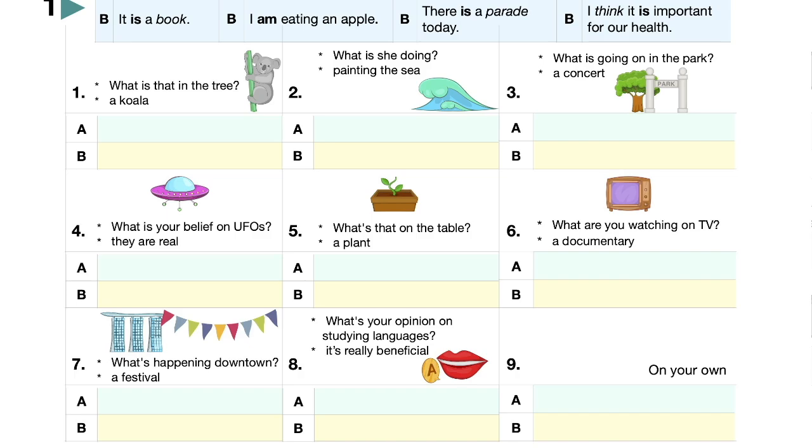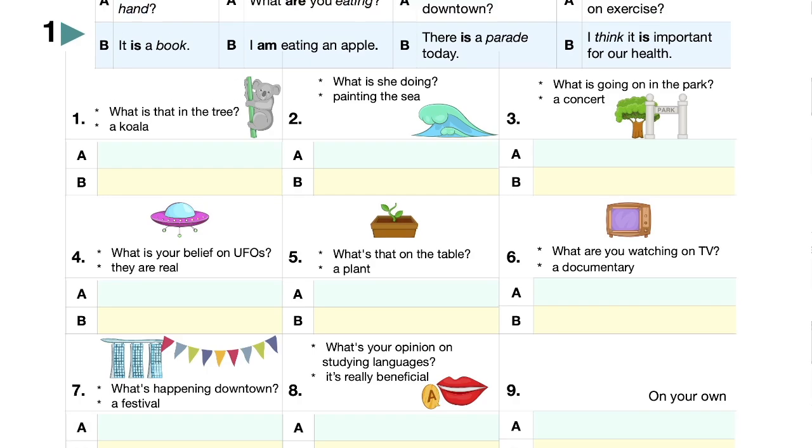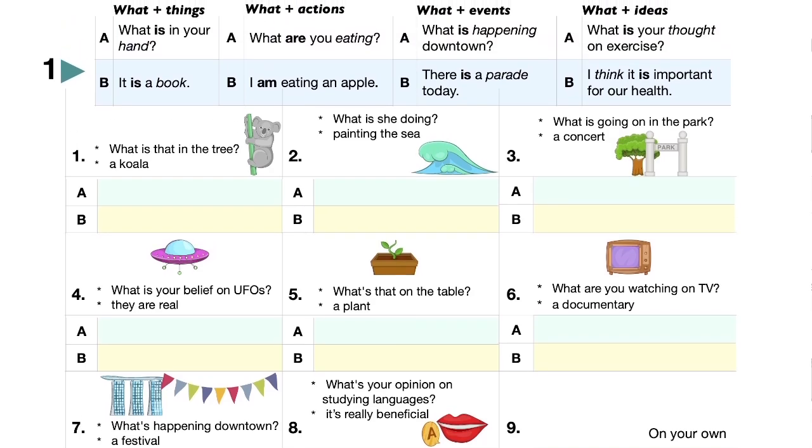We can say they are. No, I'm sorry. The question is she, so the answer must be she, right? What is she doing? She is painting the sea. So that is an action, right? Doing. What is she doing? So that's an action. All right.